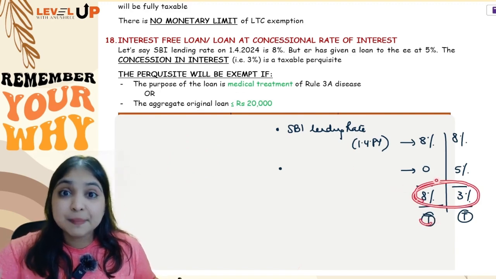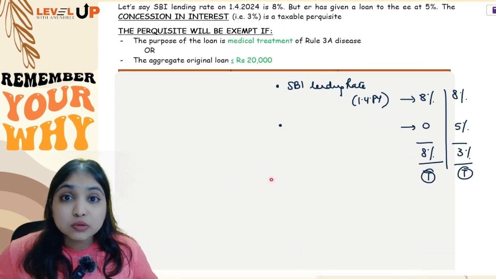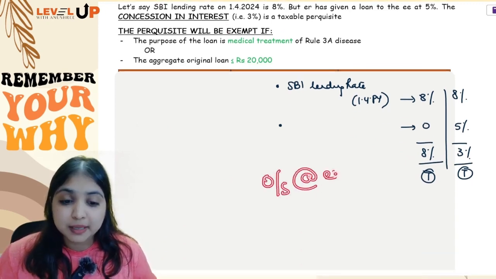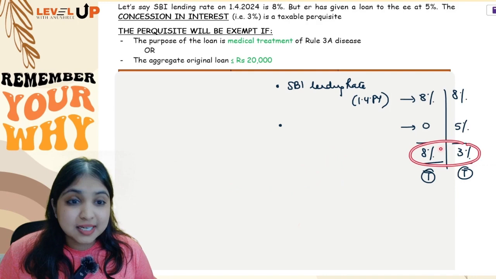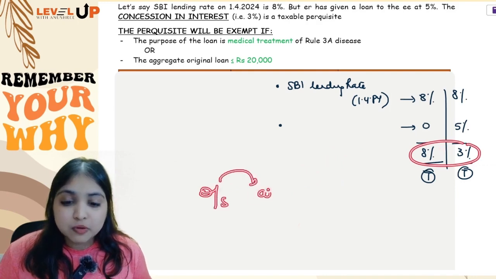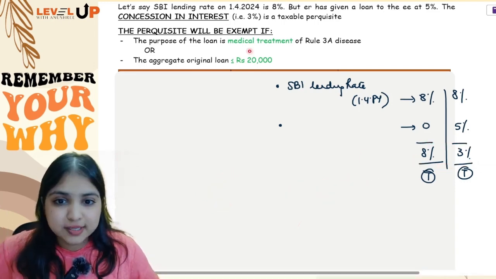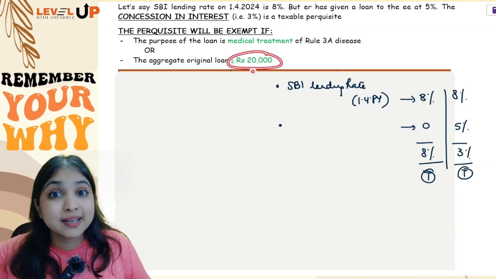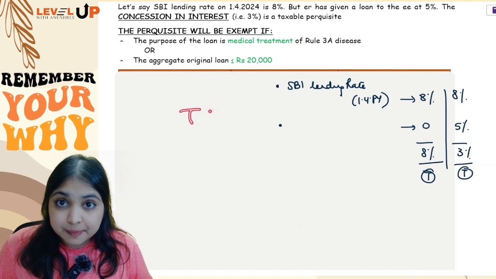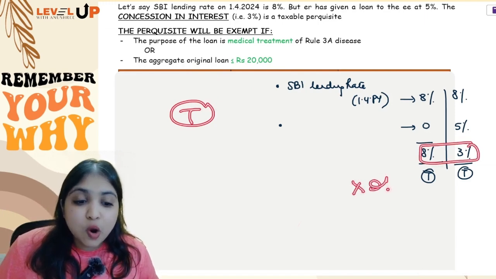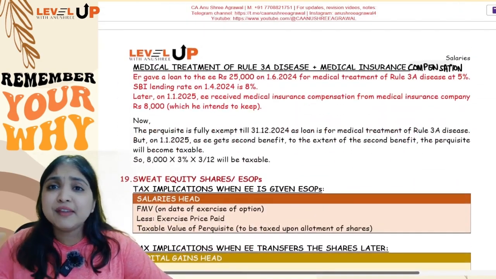But 8%, 3% of what? You will see what is the outstanding amount at the end of the month. You will see 8% or 3% of the outstanding amount at the end of the month. So that is going to be your taxable value. Okay. Are you noticing for this 20,000 number, you will not look at the outstanding amount, you will look at the original amount. But once you have concluded it is a taxable perquisite, this 8%, 3% will be of the outstanding amount, not the original amount. Okay. Then we have a very special situation.